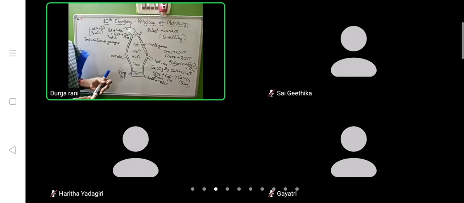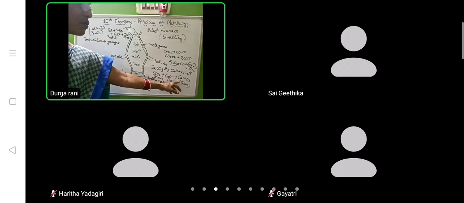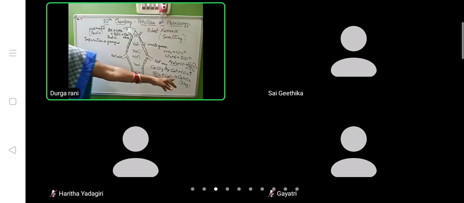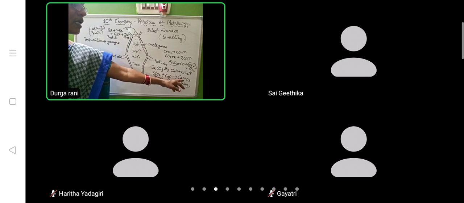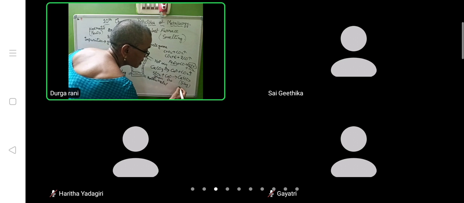To remove the impurities from the hematite ore, here we are using flux. After combining with SiO2 which is there in the hematite ore, it gives rise to slag, which we call CaSiO3, calcium silicate.